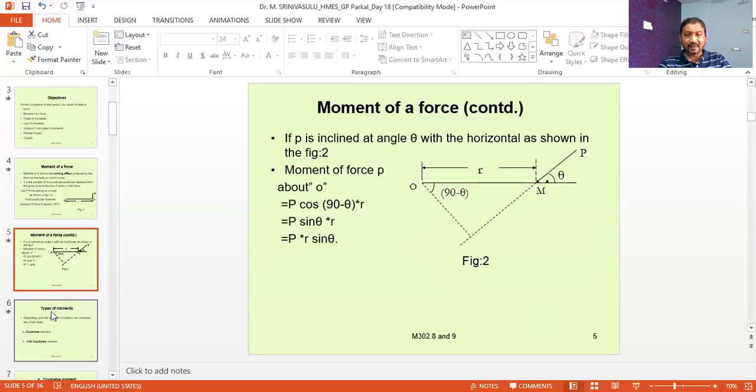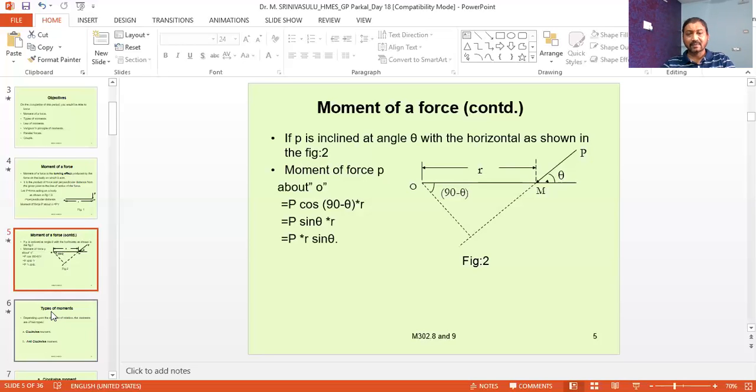However, cos(90 minus theta) is equal to sin theta. So the force is P and the distance is r into sin theta. Therefore, the moment of the force is equal to P into r into sin theta.